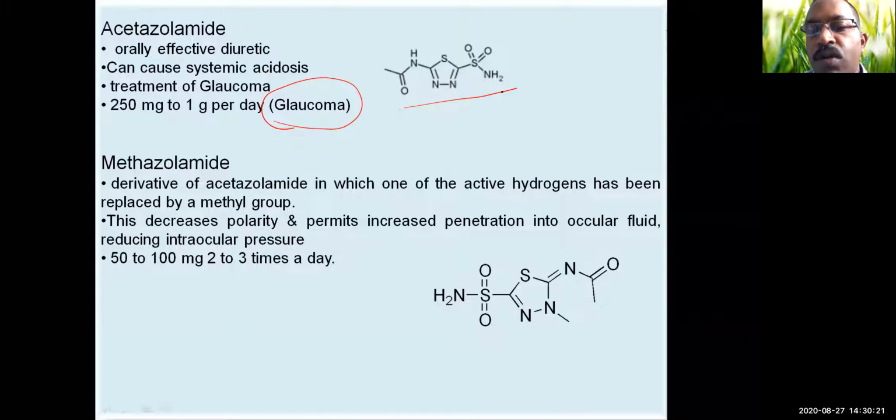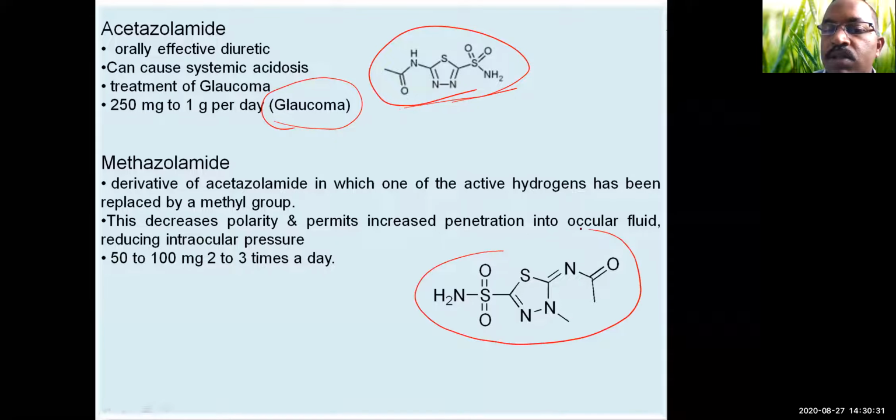Then methazolamide. So the structural difference between acetazolamide and methazolamide, this is an MCQ or GPAT question. You can see there is a methyl group attached to the nitrogen here, but here you have no methyl groups on these nitrogens. So methazolamide is a derivative of acetazolamide in which one of the active hydrogens has been replaced by a methyl group. So that is this methyl group.